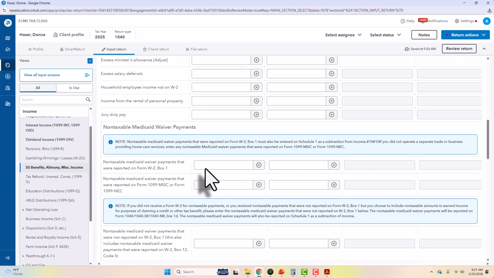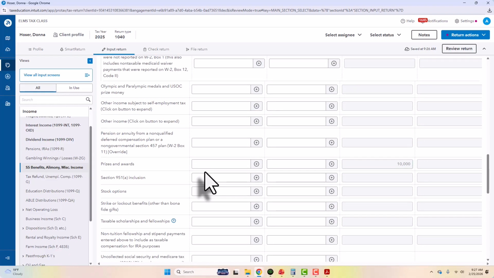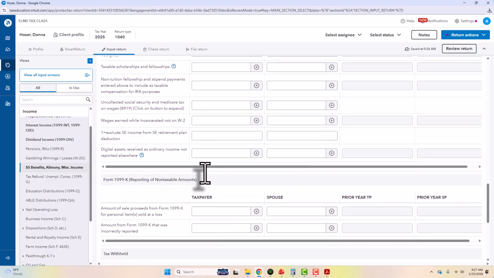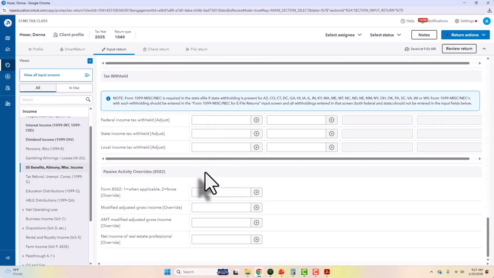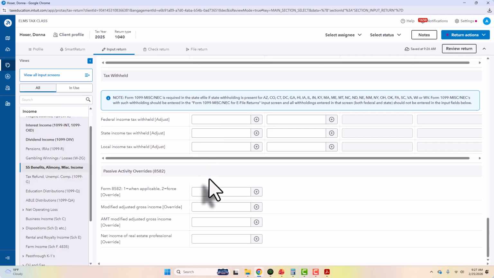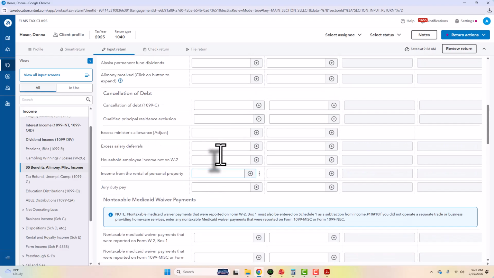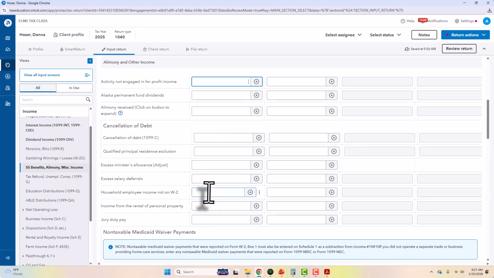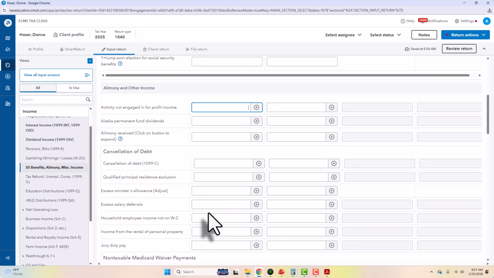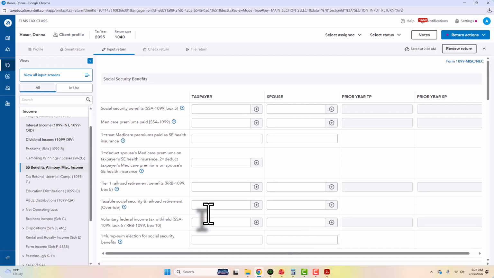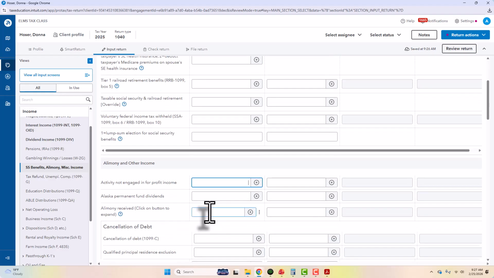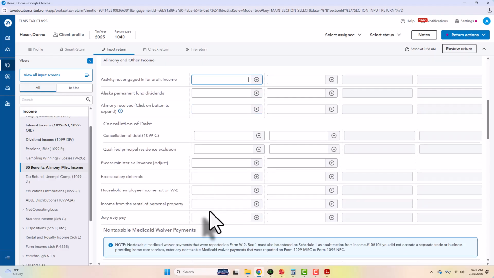So we're going to find the 1099 miscellaneous. I think there's a category for prizes and awards here. Give me 1 second and I will find that. Personal rent, jury duty. Social Security benefits also go here.